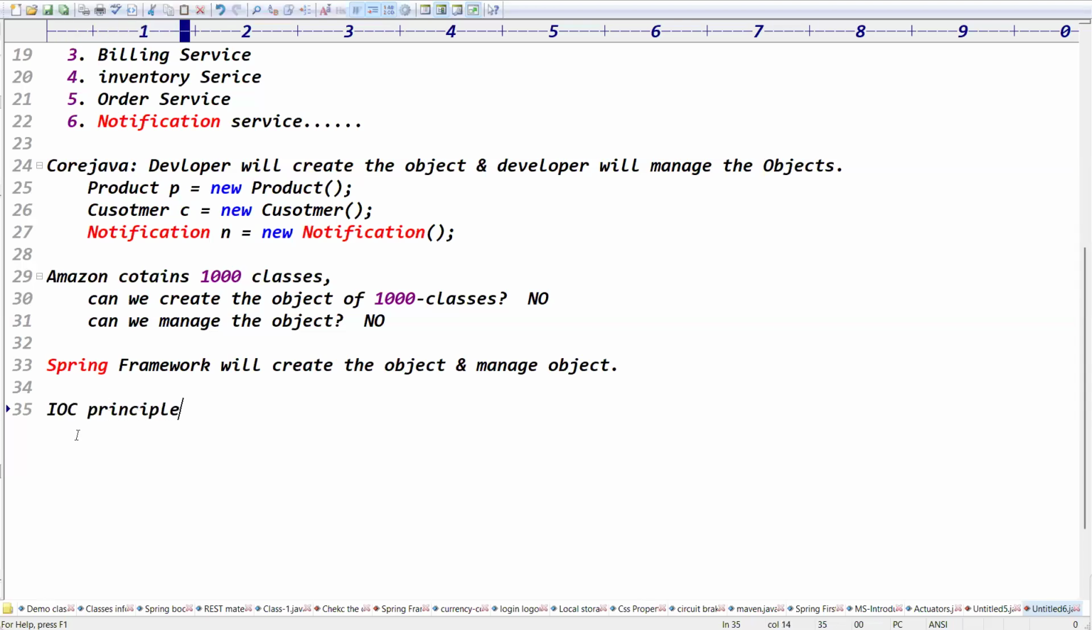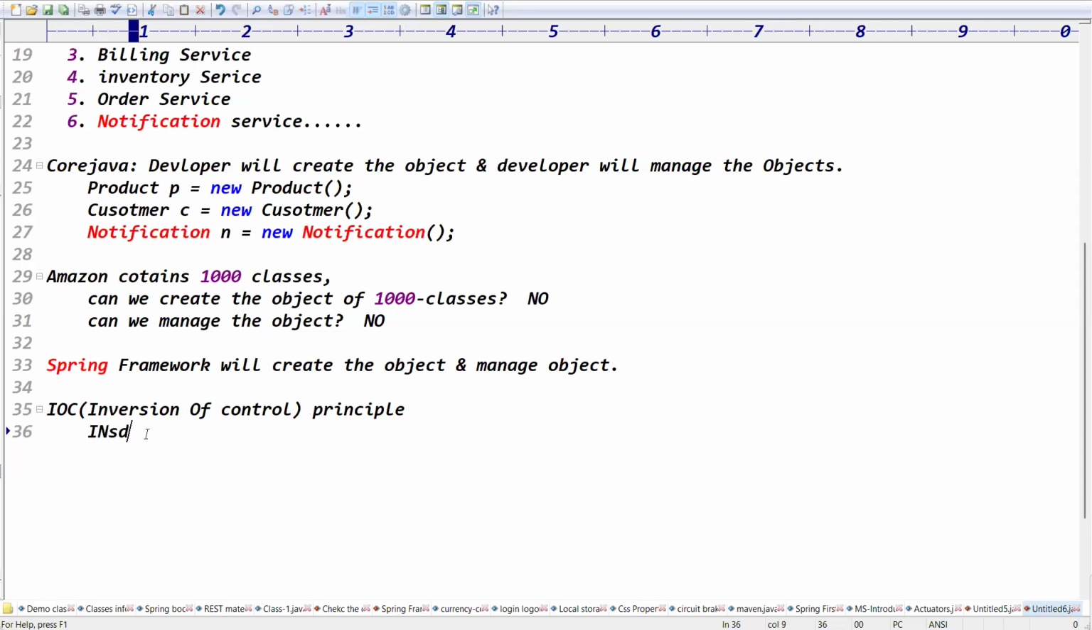What is the IOC full form? Tell me, guys. IOC is Inversion of Control. Inversion of control means what? Are we controlling, or will the framework control the application flow? Guys, who is controlling? Definitely the framework will control the application flow, right?